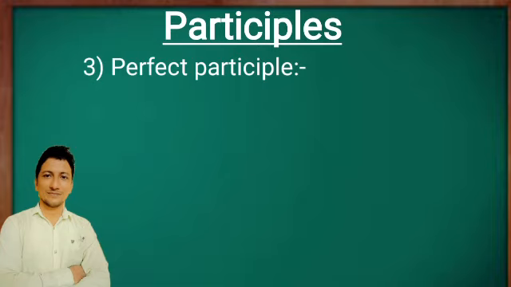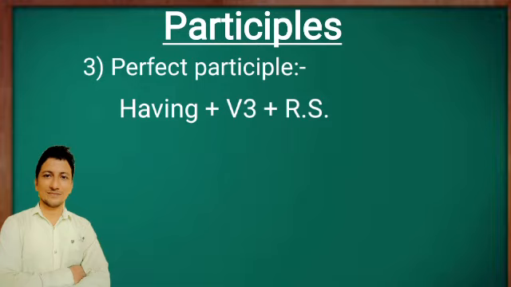So, perfect participle means having plus verb third form and then plus remaining sentence. Here, having plus third form together is called the perfect participle. I repeat, here having plus verb third form together is called the perfect participle. And RS here stands for remaining sentence.